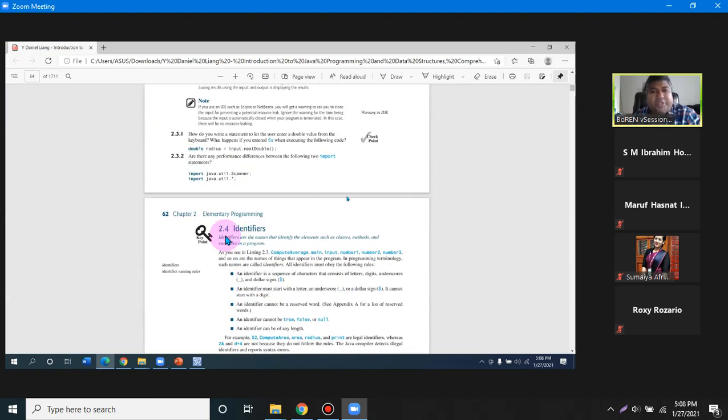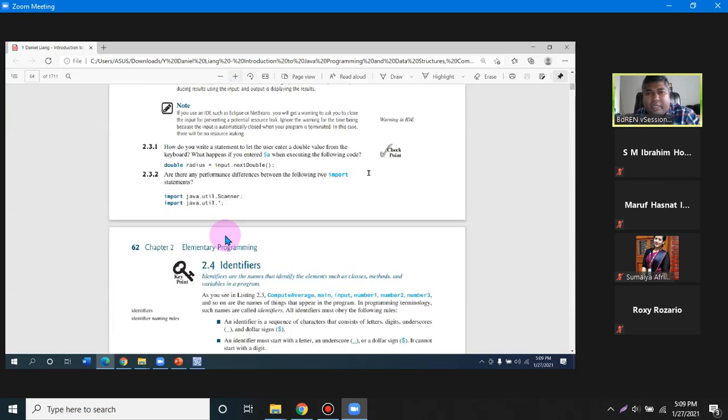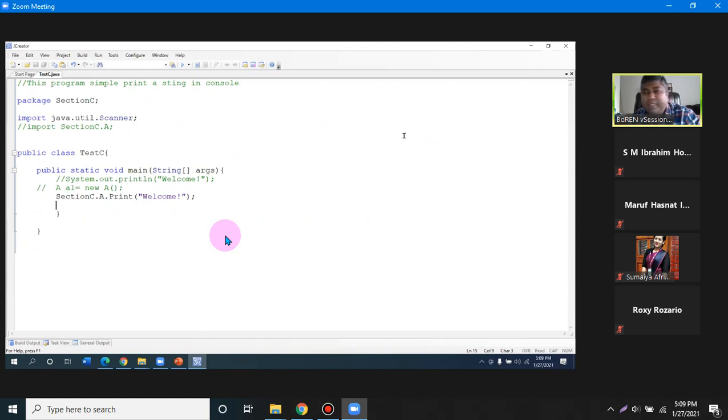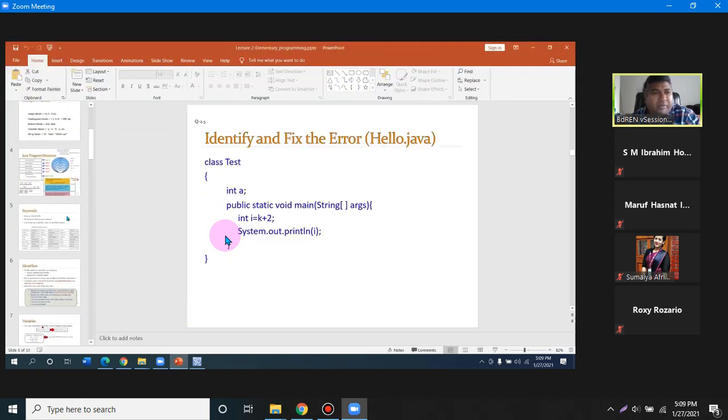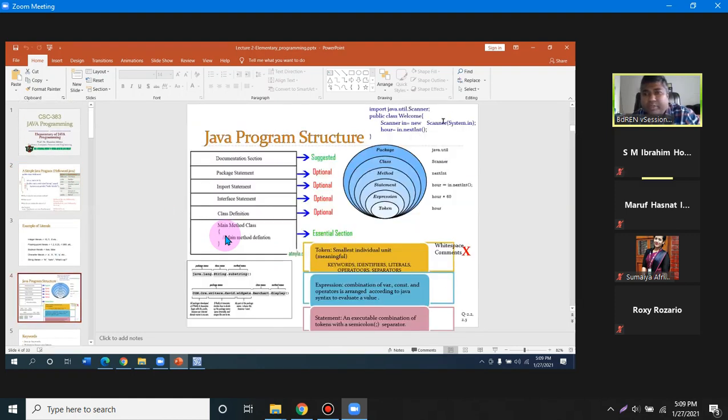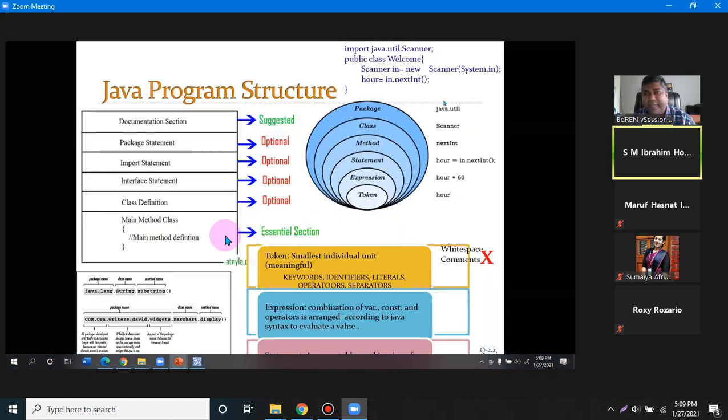Yeah, so this one. You see, how do you write a statement to let the user enter a double value from the keyboard? So here I have taken one value, you have already programmed Scanner, right? So how do you take the double value? You see here, we have used methods of the scanner, like nextInt for taking the integer value. nextDouble, right? Okay, fine.